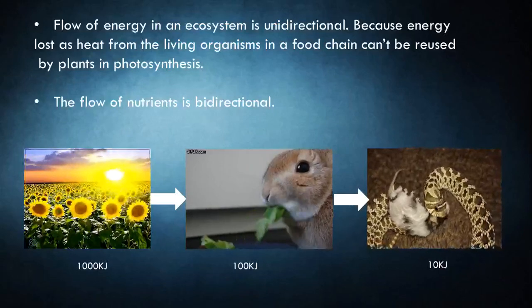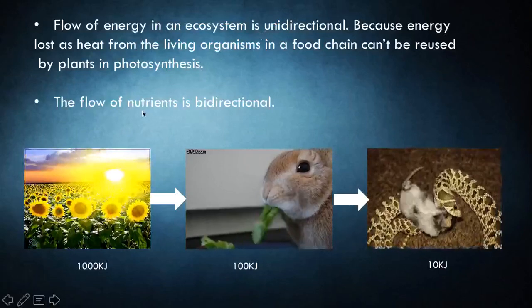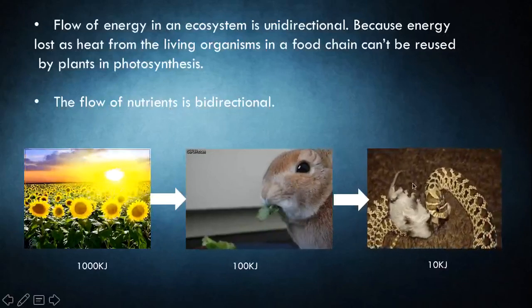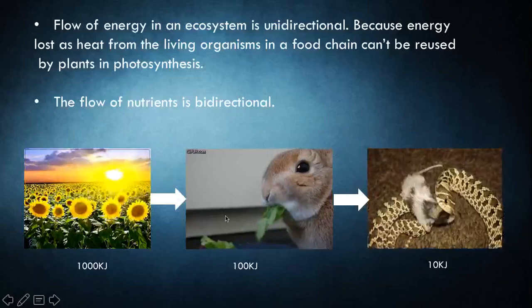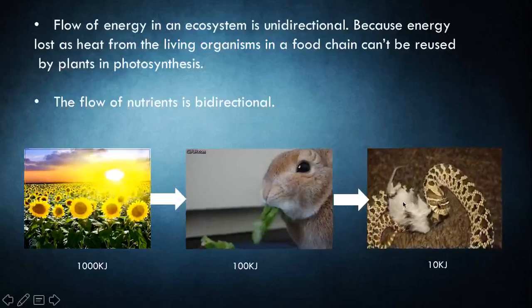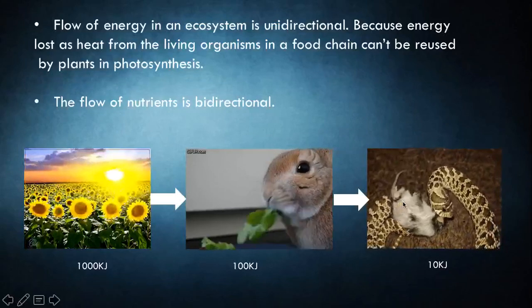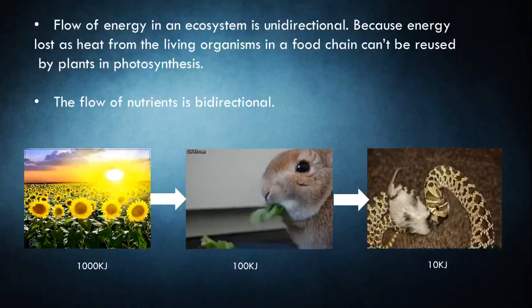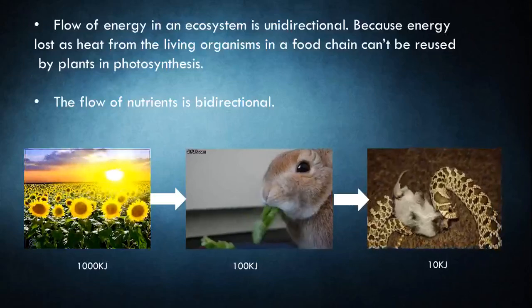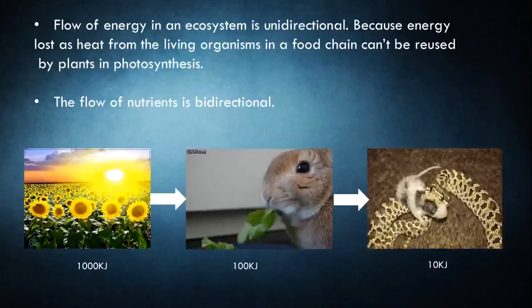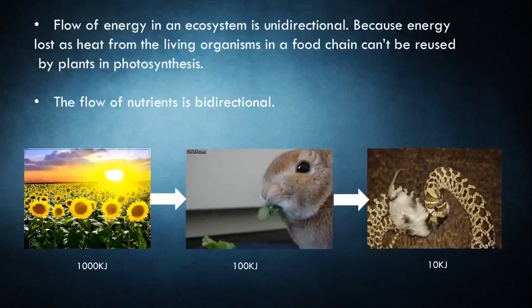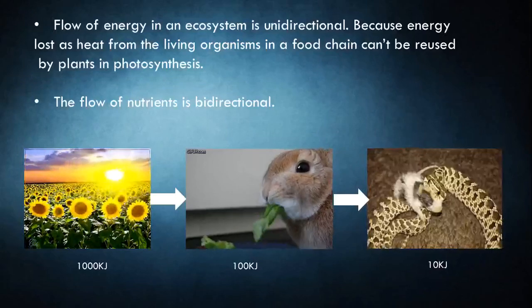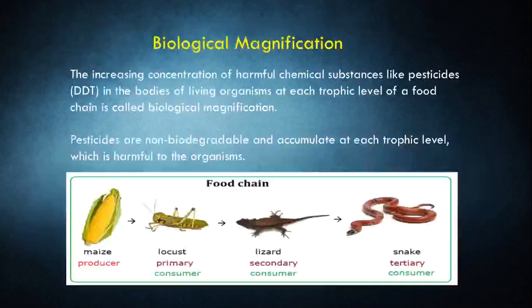But always remember, energy is different from nutrients, as the flow of nutrients is bidirectional. When nutrients are transferred from one level to another, and at the final level the organism dies, the nutrients are released into the atmosphere and again they are reused. So the flow of nutrients is bidirectional while energy flow is unidirectional, which is a very important point.